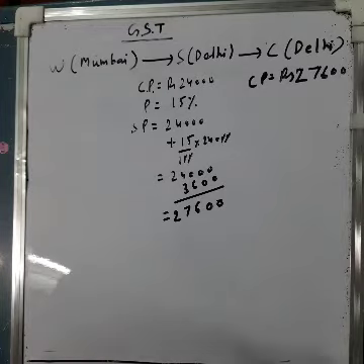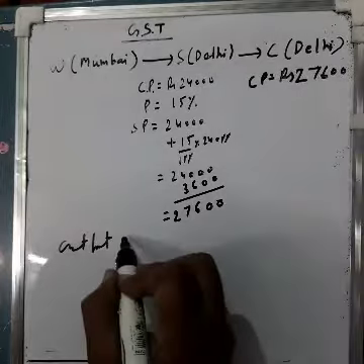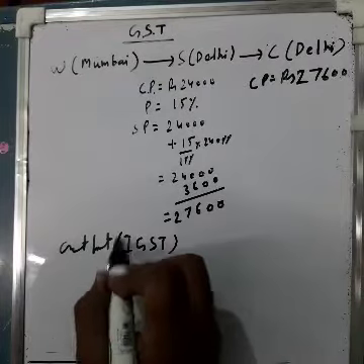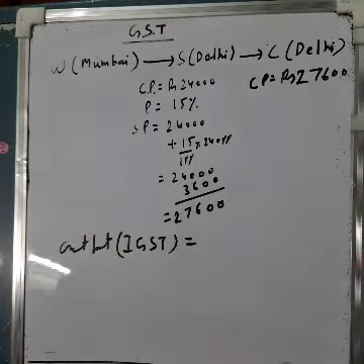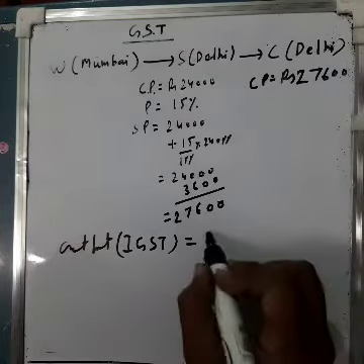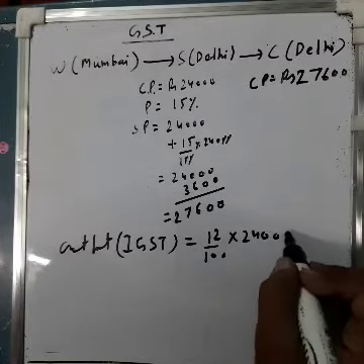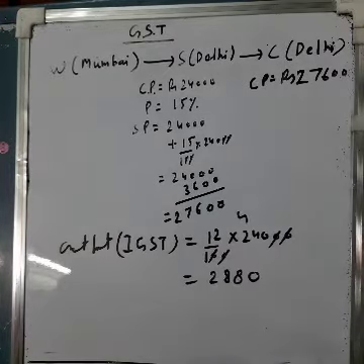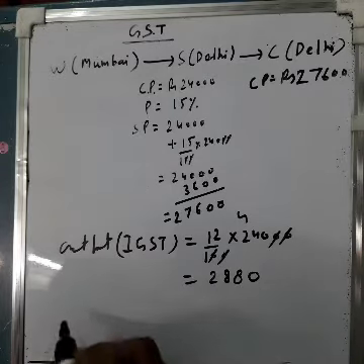He will pay output IGST. Okay, output IGST only. Output tax means output IGST, which will be on 24,000 at the rate of 12%, as given. So we will find 12% directly on rupees 24,000. Two zeros will go. So it is coming to 2,880.